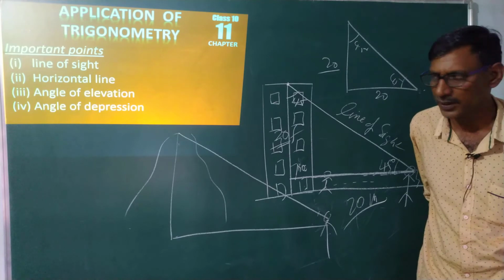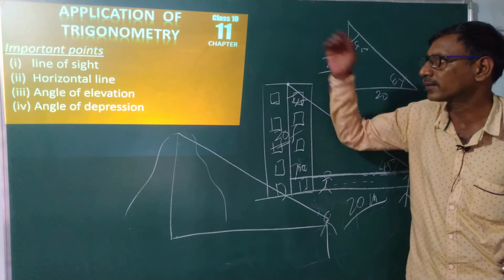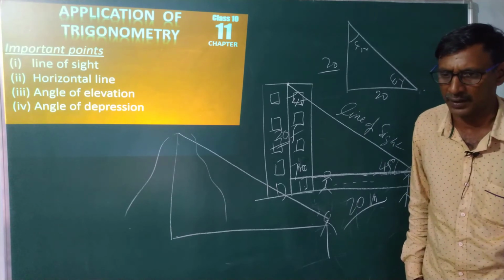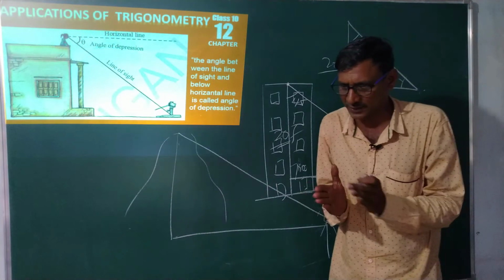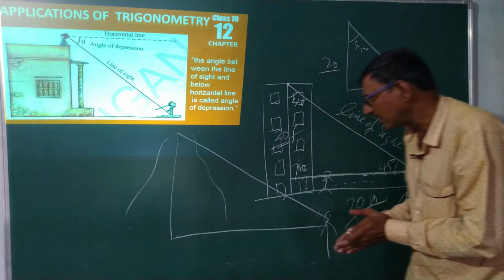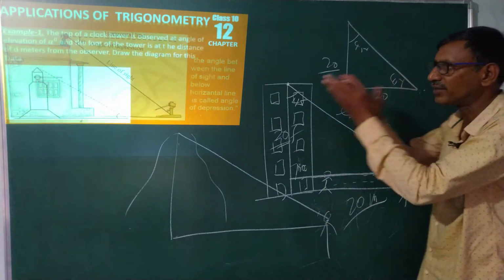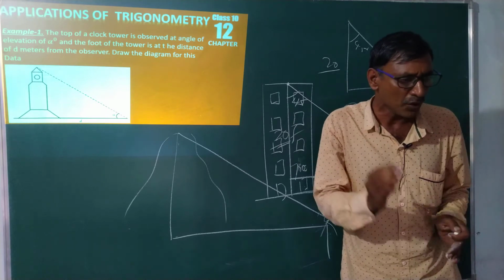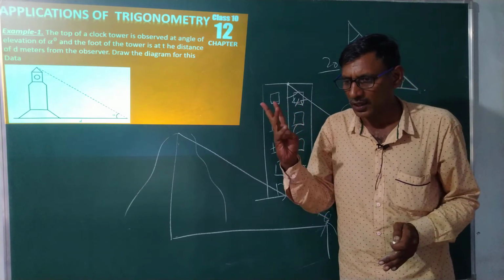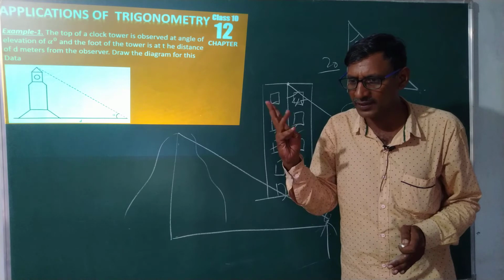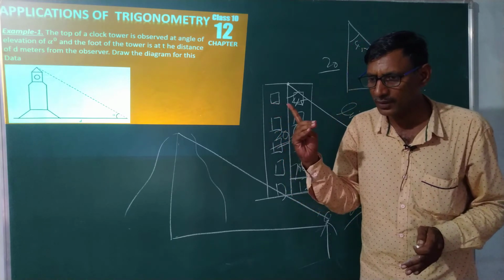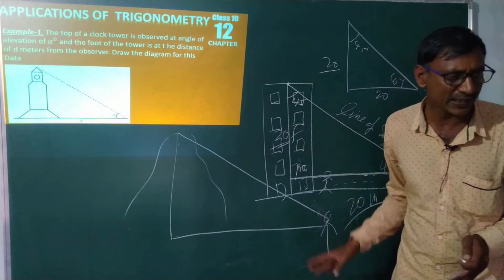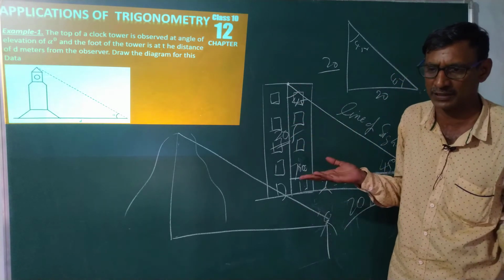Okay. Anyhow, there are some important problems given in applications of trigonometry. First they will ask, draw a neat diagram for the given task. Here one task is given, using 4 technical terms: line of sight, angle of elevation, angle of depression, horizontal line, and vertical line. The vertical line is always the height of the object, whatever it may be.